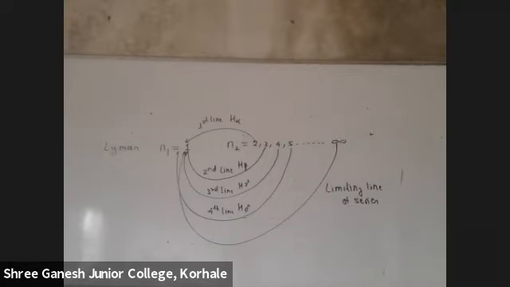What is this? Yes, we have understood. After Lyman series, Balmer series is the second spectral series of hydrogen, correct?